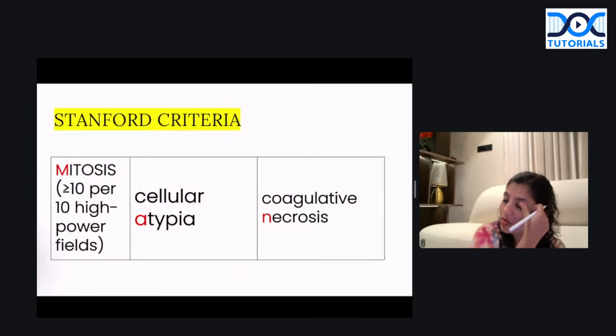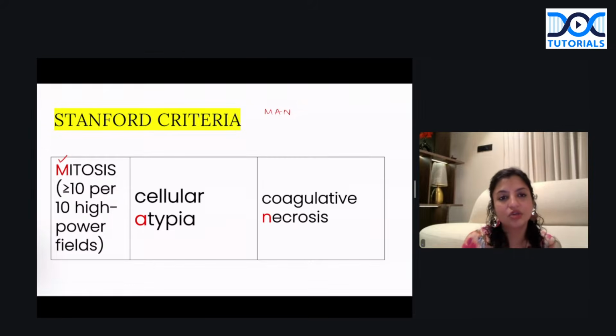Okay, apart from that, what differentiates leiomyoma versus leiomyosarcoma is the Stanford criteria. Remember it as MAN. So whenever any tumor has a mitosis which is more than 10 per 10 high power field, or there is nuclear atypia, or coagulative necrosis, that fits into the criteria of leiomyosarcoma. So that is your Stanford criteria, which is used for the diagnosis of leiomyosarcomas. Okay, so that is what is important. So you have to always look for mitosis, atypia, and necrosis to make a diagnosis of leiomyosarcoma.